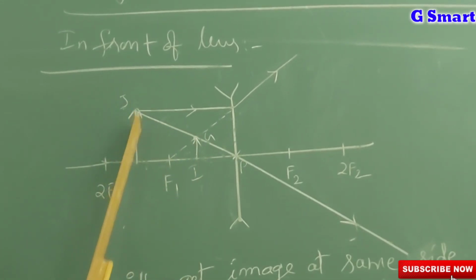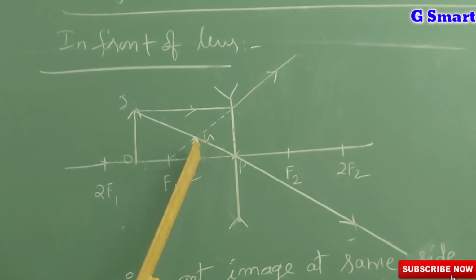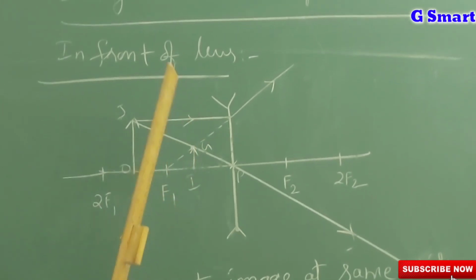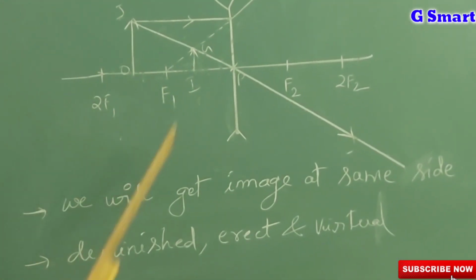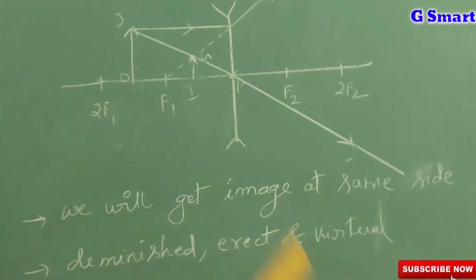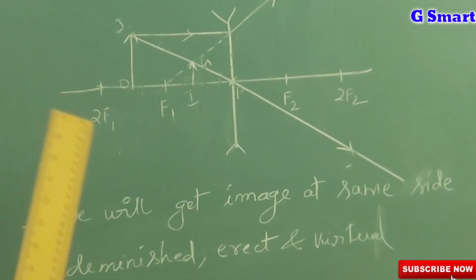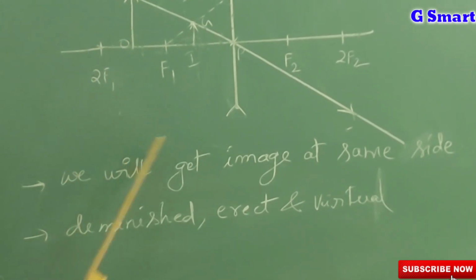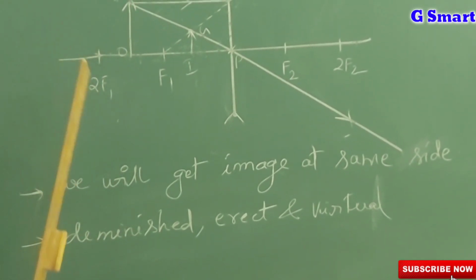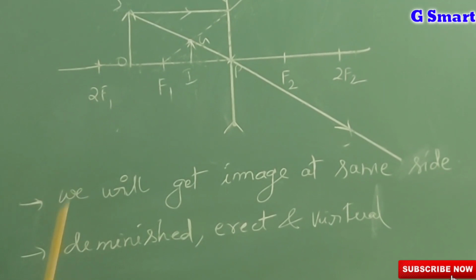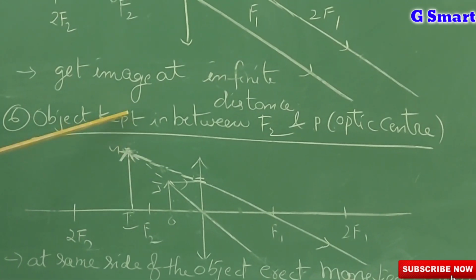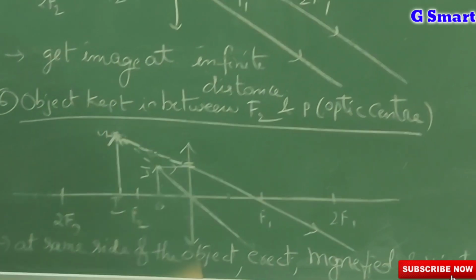See, this is the object, this is the image. What are the image characteristics? Diminished, erect, virtual. That means a biconcave lens always gives you a virtual image only, a diminished virtual image. In a convex lens you will get a virtual image, but it is enlarged, meaning magnified.